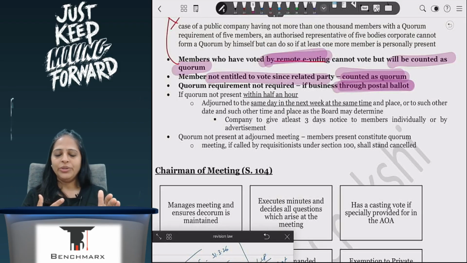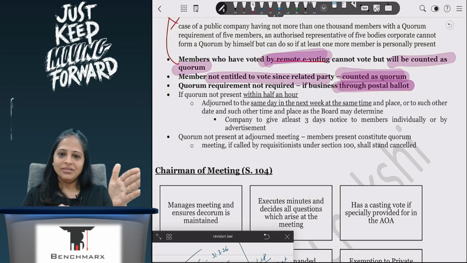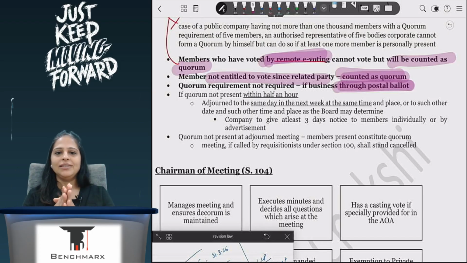One more point I told you in class, which I forgot to write down here. If you have not written it in your book, please write it down. Suppose my meeting starts at 4 o'clock, which is during business hours, but the meeting ends at 12 o'clock. So the resolutions which have passed after the business hours have ended, correct? So 7 o'clock assuming business hours end. So from 7 to 12, I have passed 3 resolutions. Then will those resolutions be considered to be valid or not valid?